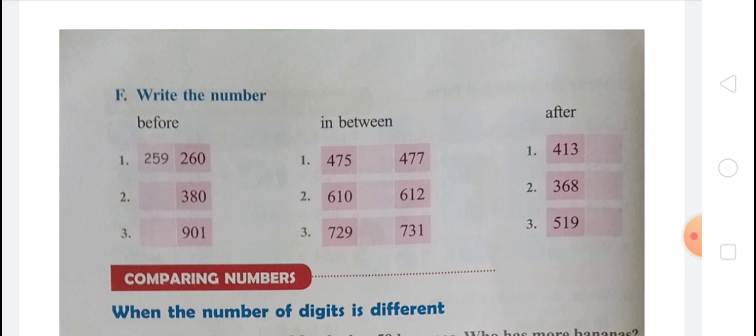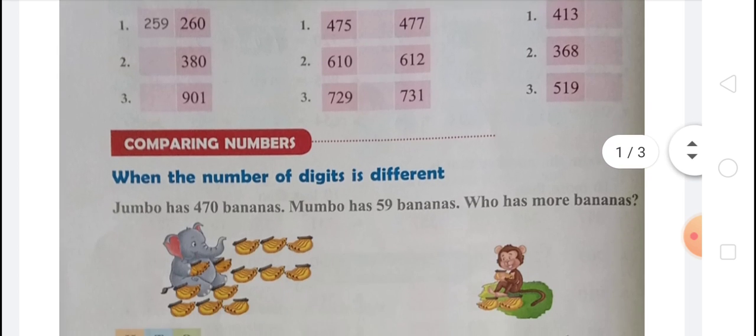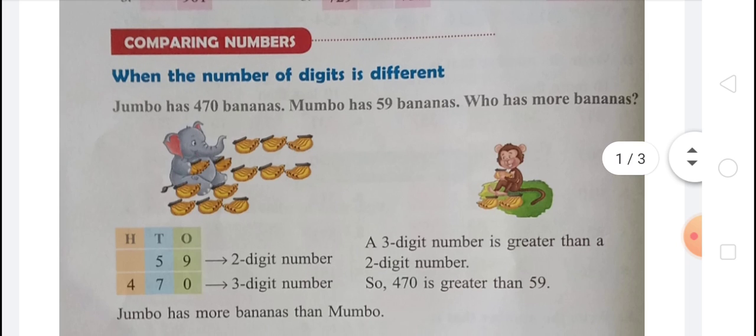But today we will revise comparing numbers one more time, and after that we have to come to exercise 5.3, which is given on page number 86. So firstly we have to come to comparing numbers. That's our topic, comparing numbers.